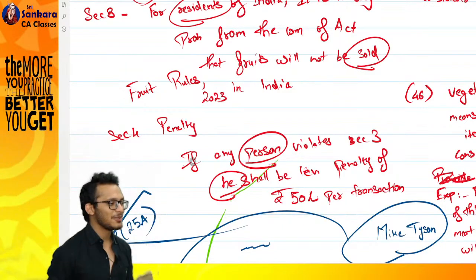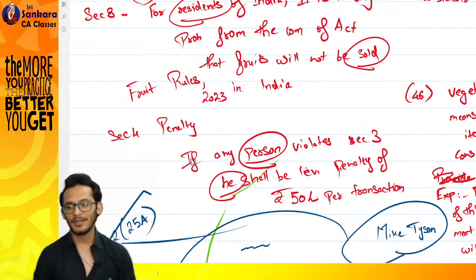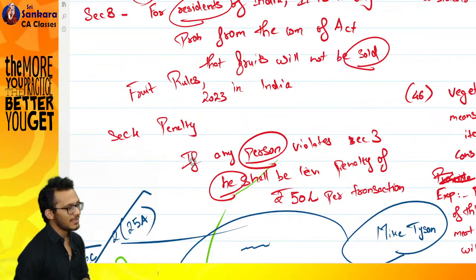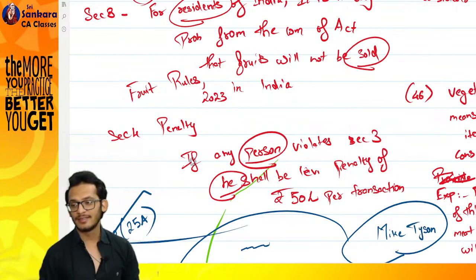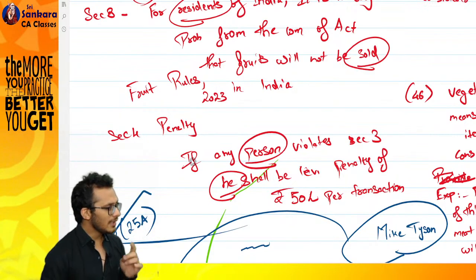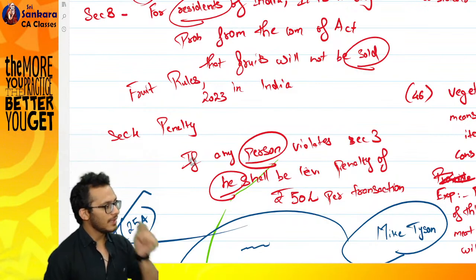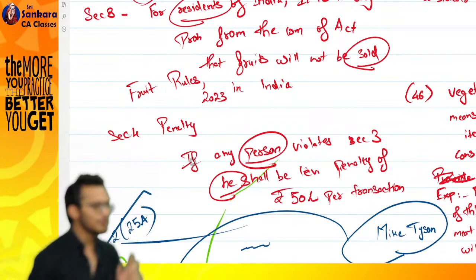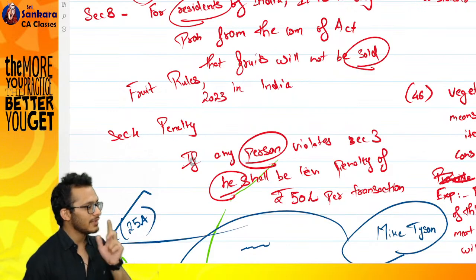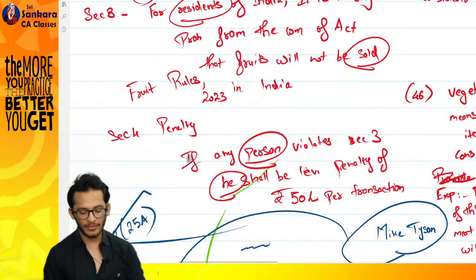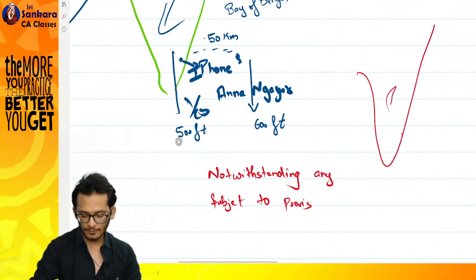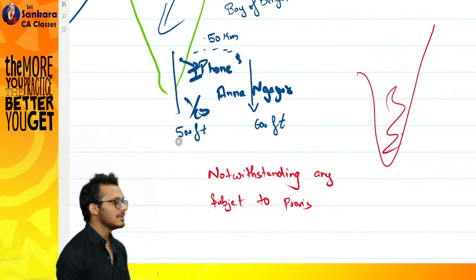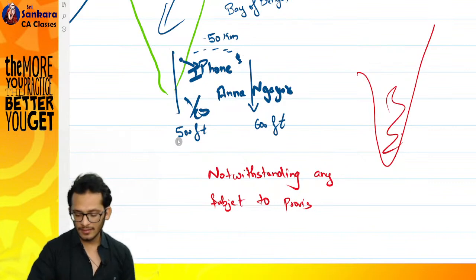Background done, let's come back to our subject. Yes, we are back to our subject. We were in section number 1 of the Income Tax Act, where we said the short title means Income Tax Act. Extent is whole of India. So I need to define what India is. India is defined under section 2, clause 25A. In simple terms, it says India means first the land mass. Then it covers territorial waters.